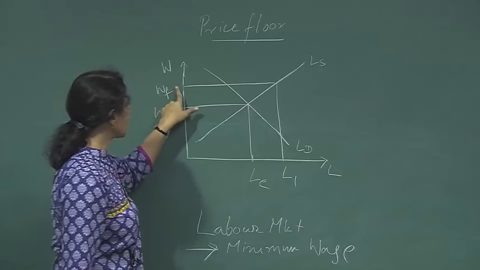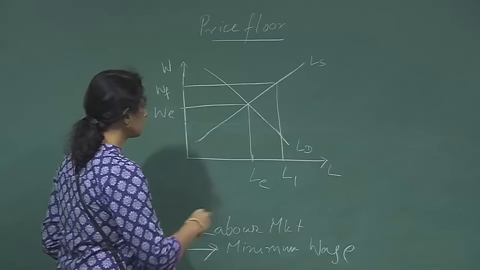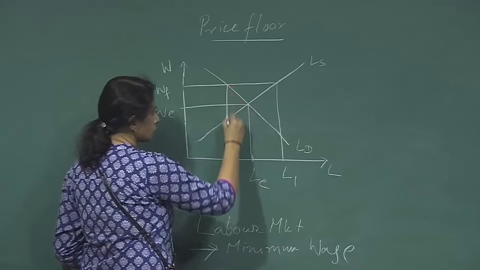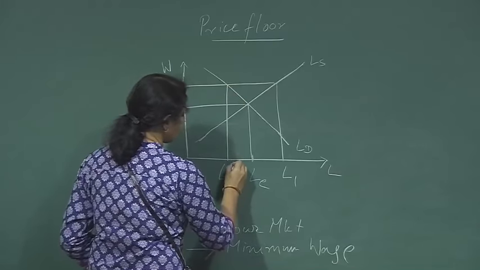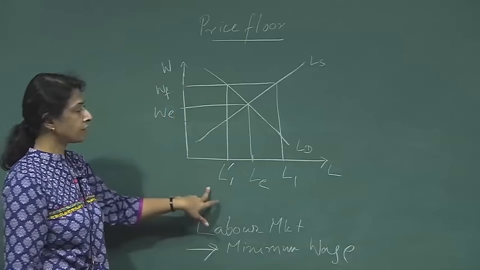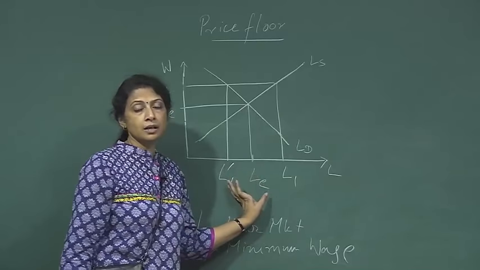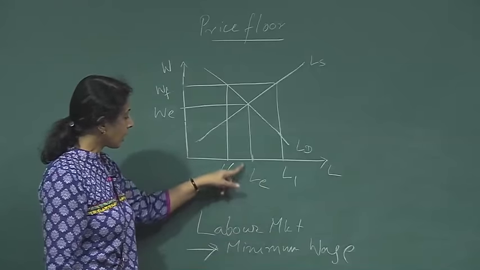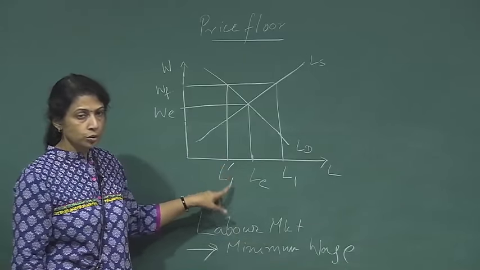When they see that WF is the minimum that they can pay, they are going to demand L1 prime amount of labor. They are basically reducing their labor demand. Earlier they were demanding LE, now they are demanding L1 prime amount of people to work for them.